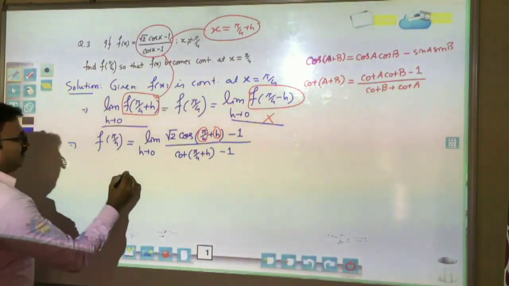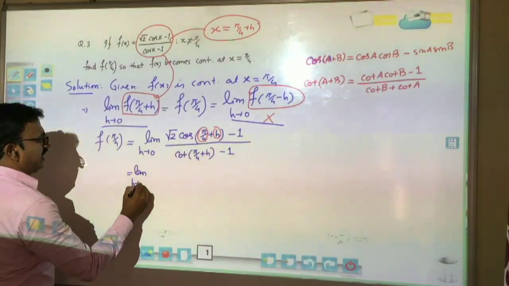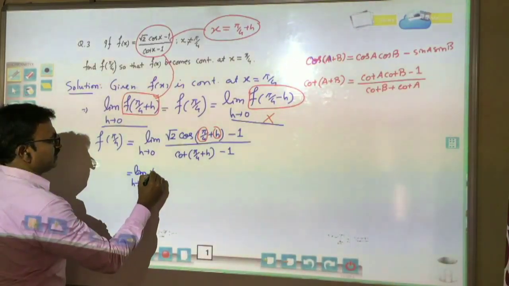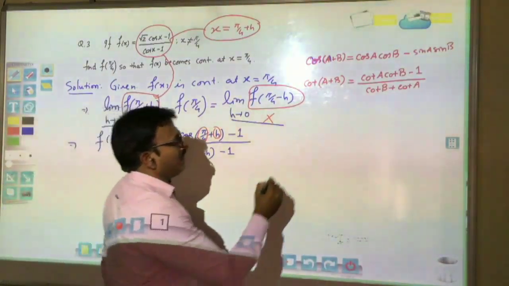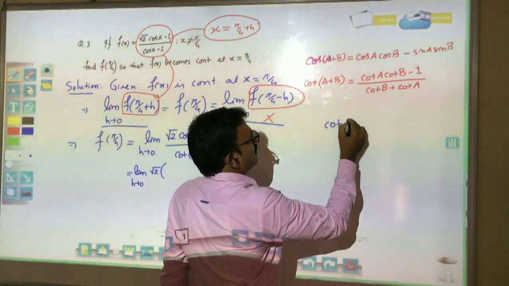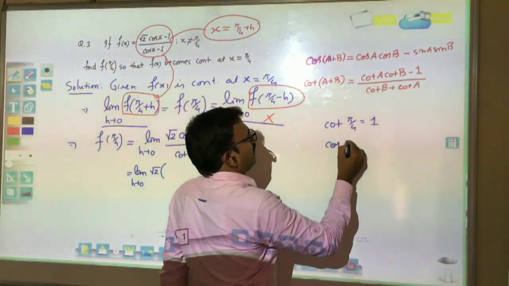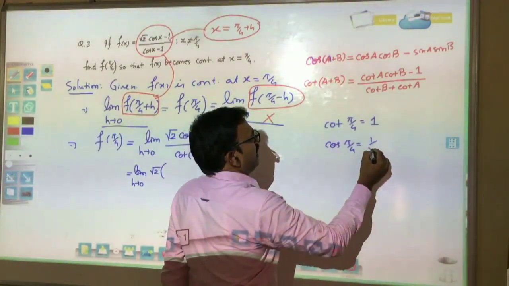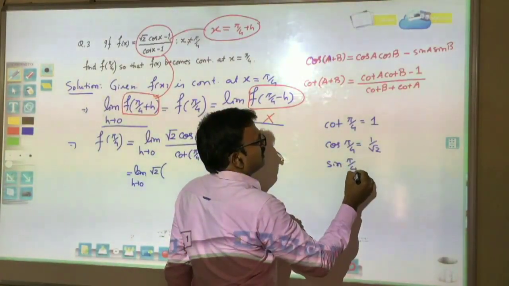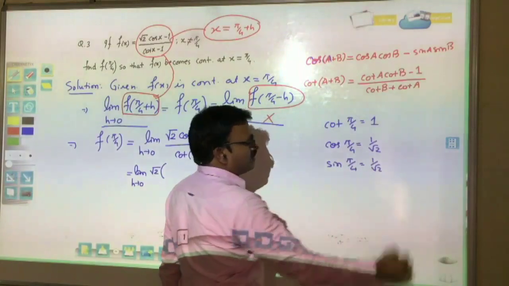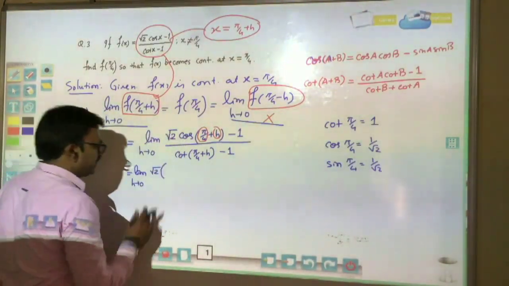Now when we use this formula, limit h tends to 0, root 2, and already we know cot pi by 4 is 1, cos pi by 4 is 1 by root 2, sin pi by 4 is also 1 by root 2. These three values will also be used here.